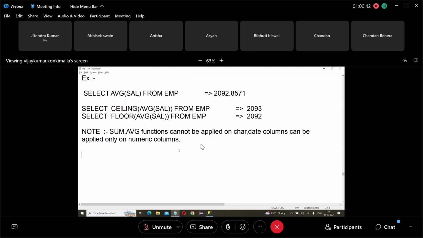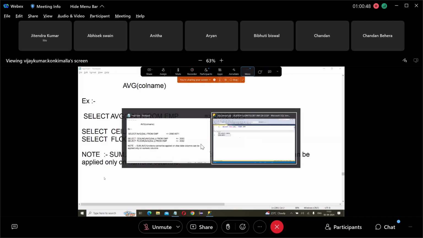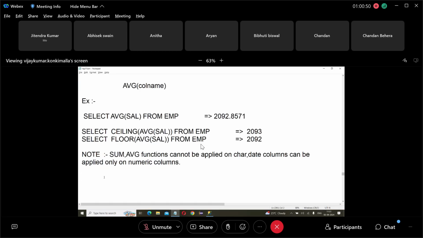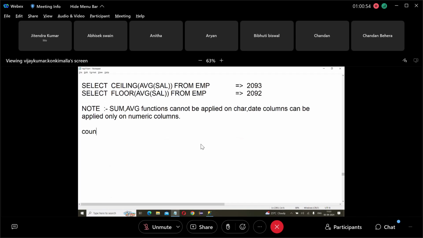That's all. So this is sum and average. What is the next one? Next one is count. What is count? Count returns the number of values.